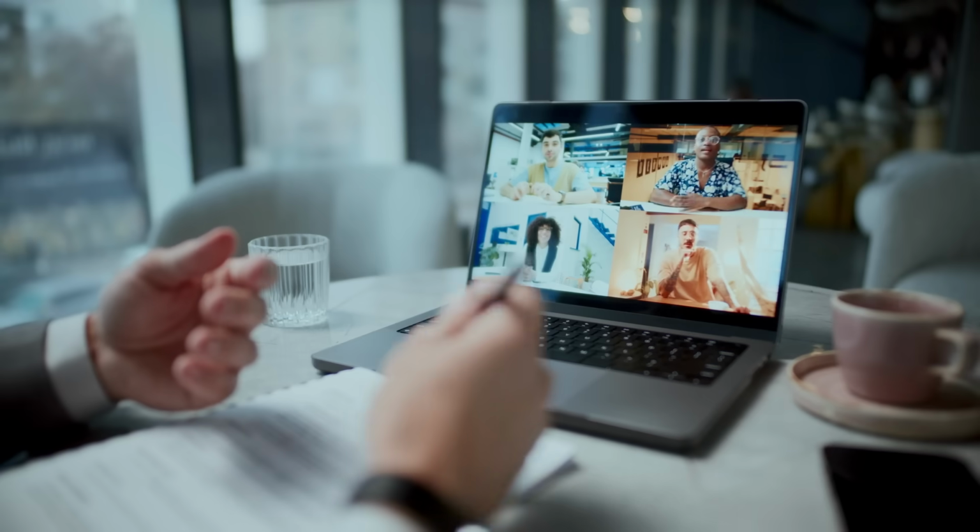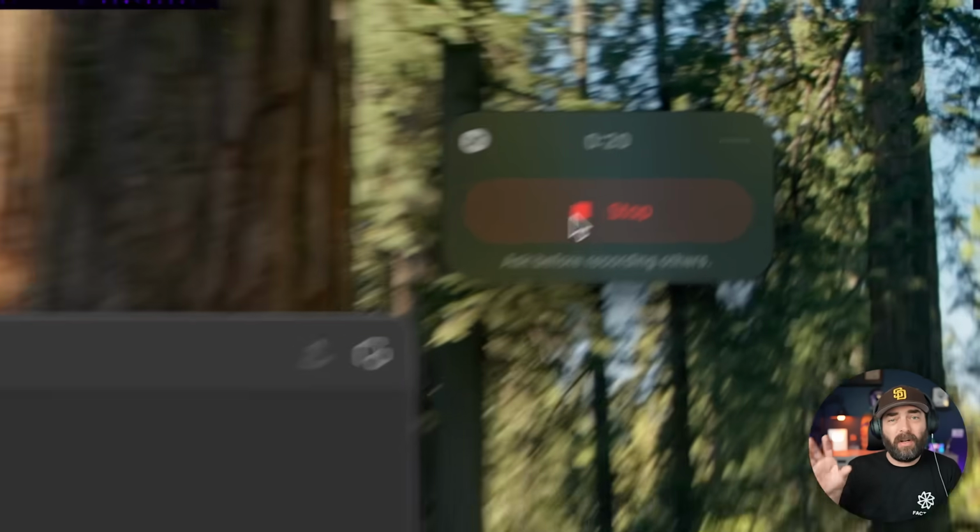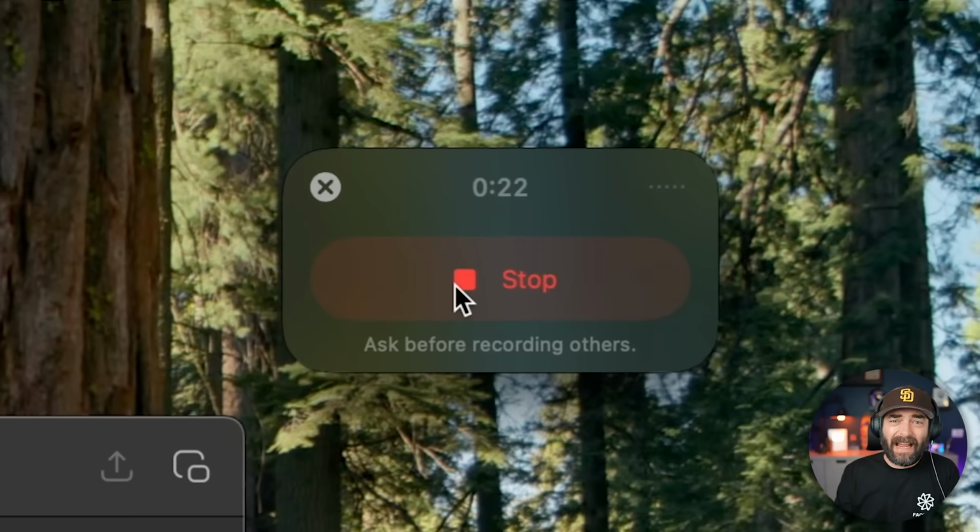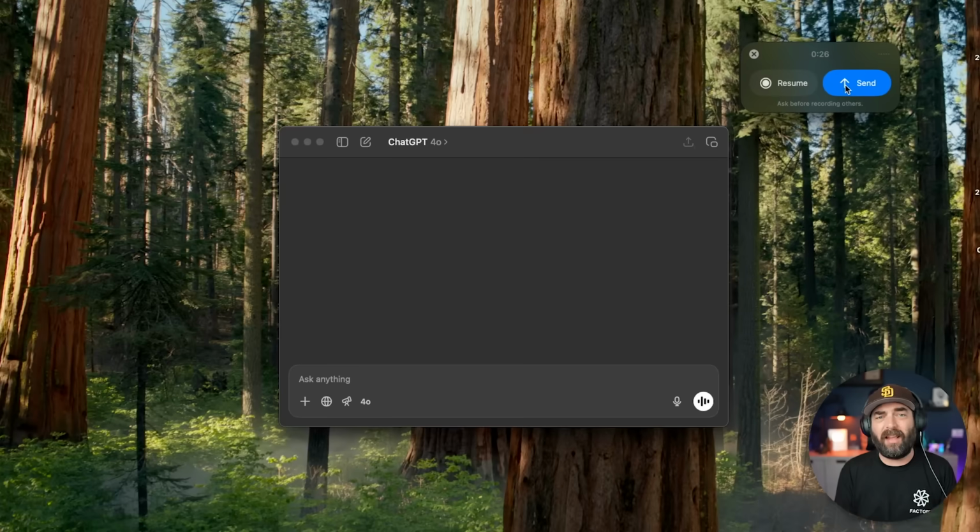Another feature out of OpenAI this week is the new record mode. Basically what this is, let's imagine you're on a Zoom call or a Google Meet or a Microsoft Teams meeting, something like that. You can actually record directly with ChatGPT now, and it will help summarize the calls and give you the to-dos and things like that after the meeting.